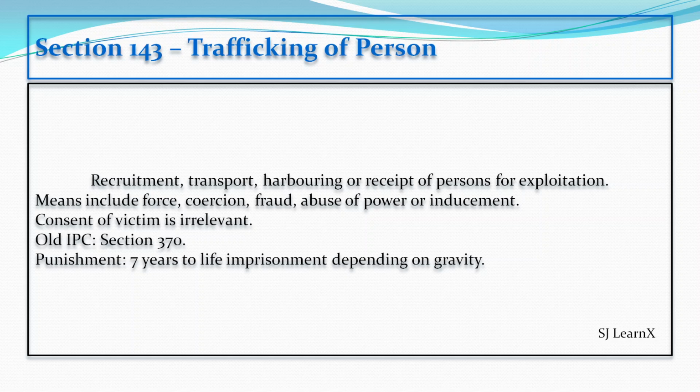Example for this: a group brings people from rural areas by promising jobs but forces them into bonded labor or prostitution. This is trafficking, even if the victim initially agreed. Very important here is that the consent of the victim is completely irrelevant. The old IPC section was 370. Punishment for this section is minimum 7 years, which may extend to life imprisonment, especially if children or multiple victims are involved.